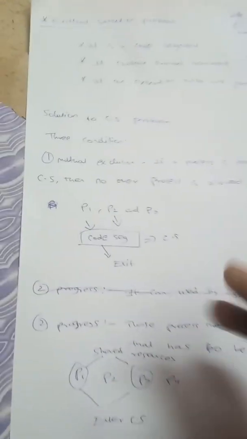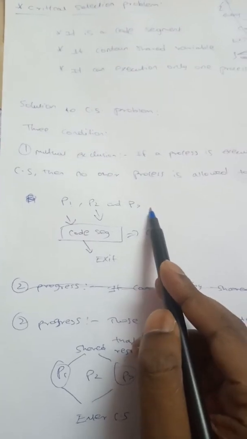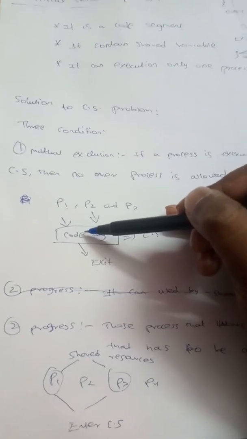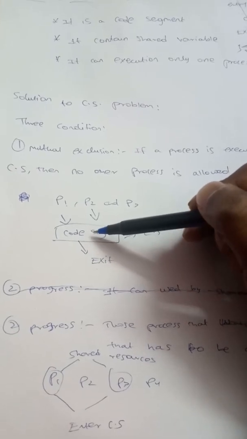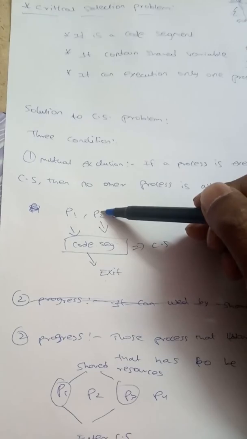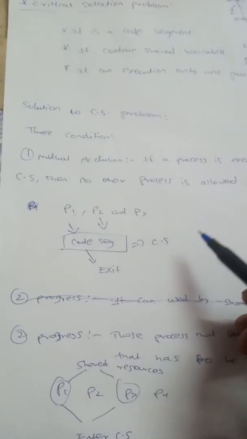I will explain with an example. P1, P2 and P3 are three resources. P1 first wants to do its process in the critical section. After P1 completes, P2 will enter the critical section.